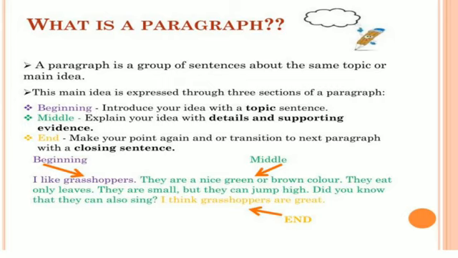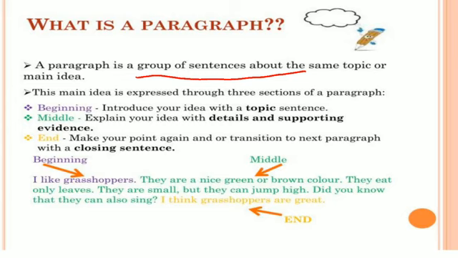Then we are going to take information about what a paragraph is. That means the definition of paragraph. A paragraph is a group of sentences about the same topic or idea. The main idea is expressed through three sections of a paragraph: beginning, middle, and end. In the beginning, we introduce the idea of the paragraph. That means introduce your idea with a topic sentence.